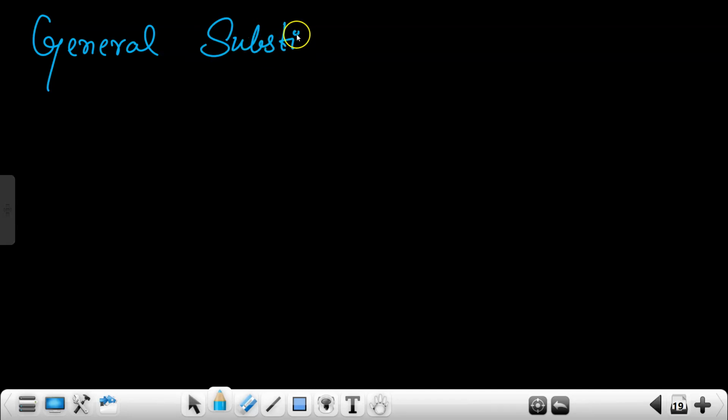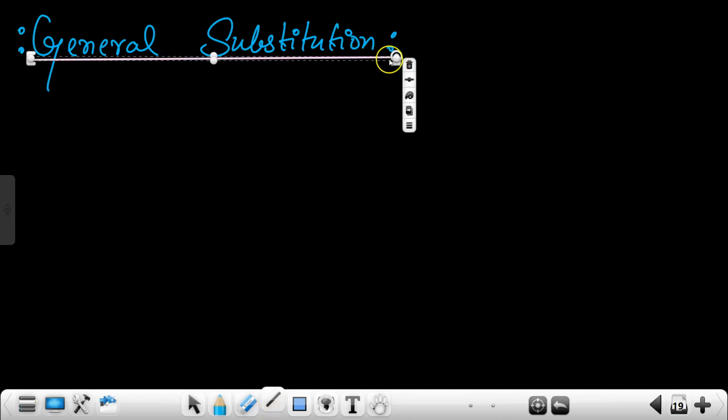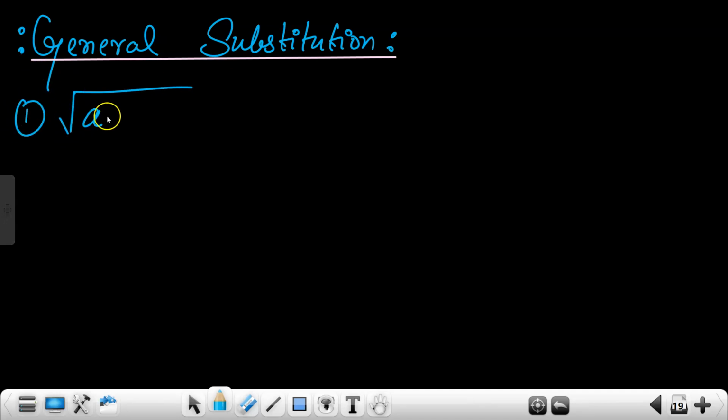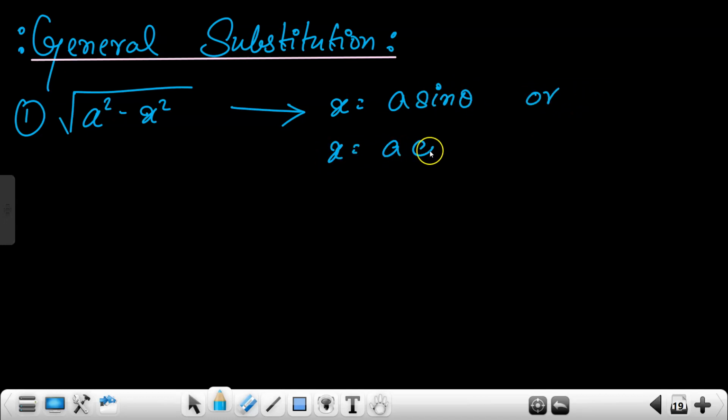Okay, so now that we are talking about substitution, I will tell you some more substitutions, like the ones we generally use. We can write general substitutions. A common man like me uses these types of substitutions in questions. Okay. So for number one, if you have the expression under root of a square minus x square, what should our substitution be here? x is equal to a sin theta or x is equal to a cos theta.